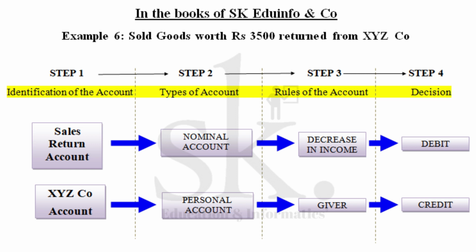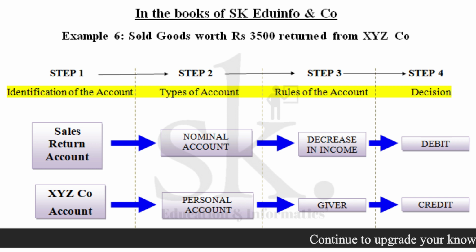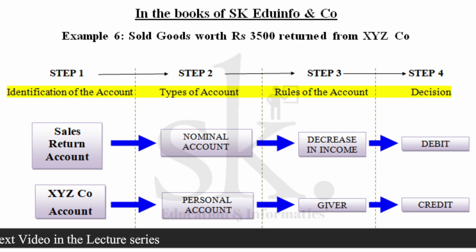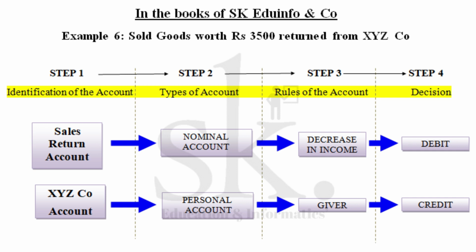Now sales return can also be termed as return inward since you have sold the goods and the goods are returning back to you, so it can be termed as sales return or return inward. Now goods which you have previously sold are now coming back, so it decreases your income or your revenue. Since it decreases your revenue, it has to be debited. If you remember the rules of debit and credit, we said debit is increase of expenses or else decrease of income. And on the other side, if it is an increase of income, it will be a credit. So decrease of income will be debit.